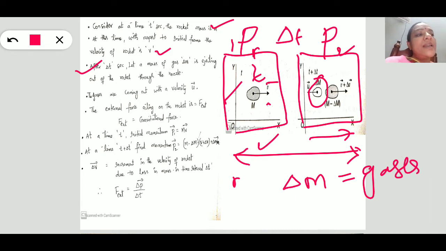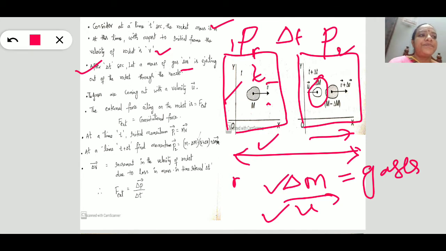As long as the gases are ejecting from the nozzle, the rocket moves in the upward direction. What is the mass of these ejecting gases? Say that is delta m. Then what is the velocity of these gases? They rush out with high speed, so u is the velocity of the gases. So delta m is the mass of the ejecting gases, and similarly u is the velocity of the ejecting gases.